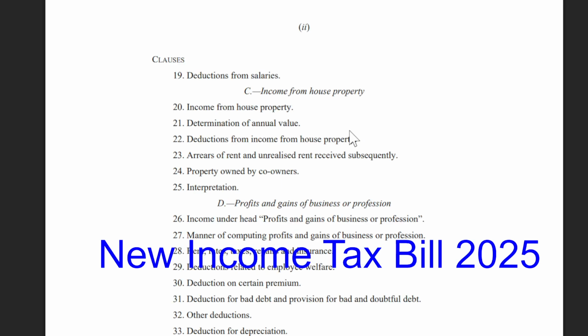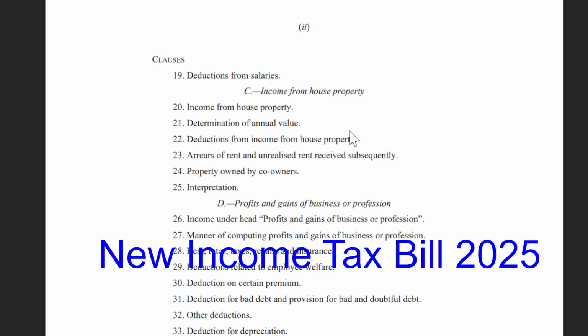19, Deductions from salaries. Income from house property. 20, Income from house property. 21, Determination of annual value. 22, Deductions from income from house property. 23, Arrears of rent and unrealised rent received subsequently. 24, Property owned by co-owners.